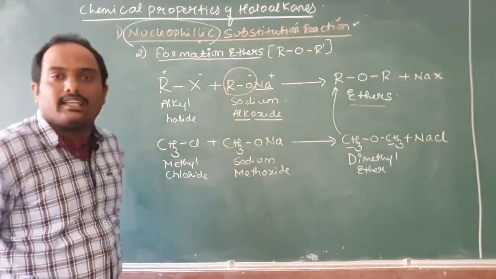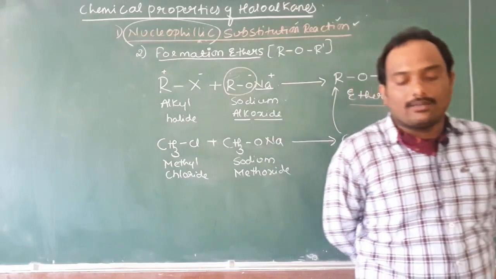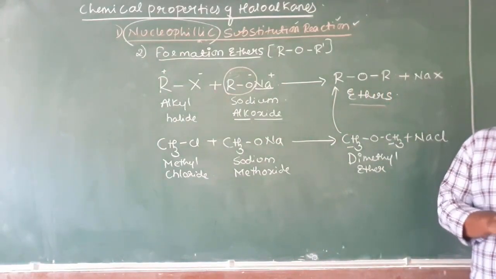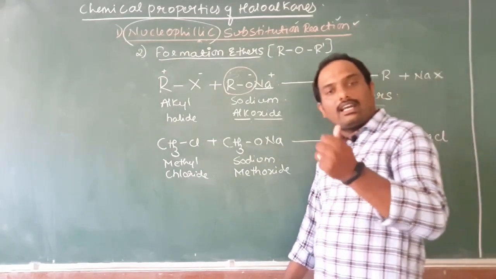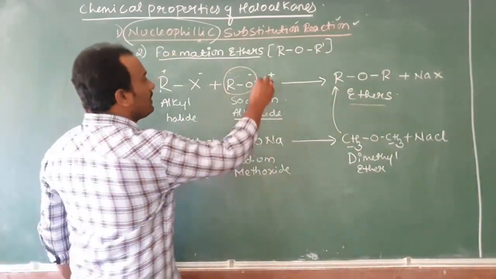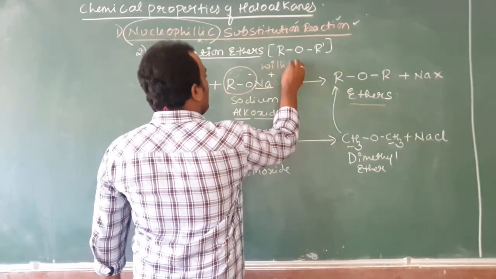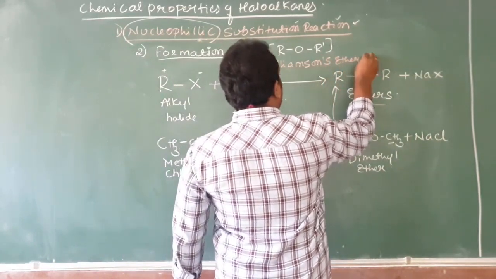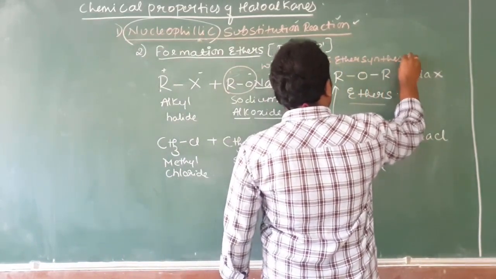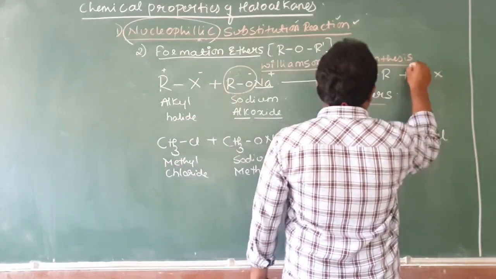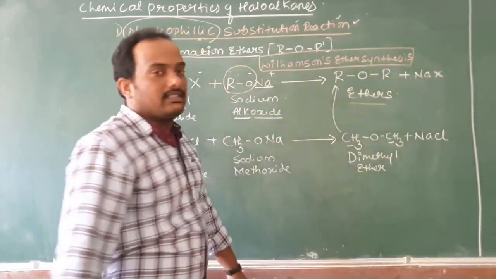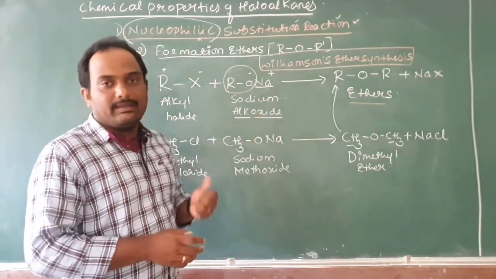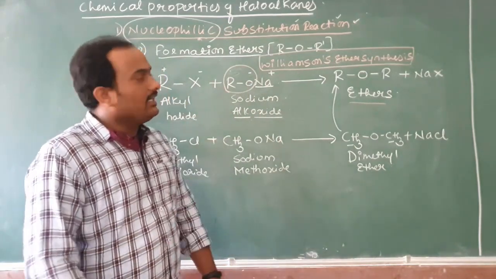If 2 ethyl groups are there, diethyl ether can also be the name of the organic compound which is obtained. Remember student, this synthesis of ether by taking sodium alkoxide in presence of alkyl halide, this synthesis can also be called by specific name, Williamson's ether synthesis. Can also be called as what? Williamson's ether synthesis. Is it not? This is what the name they have. This reaction was first identified by Williamson. Therefore, his name is only kept Williamson ether synthesis.